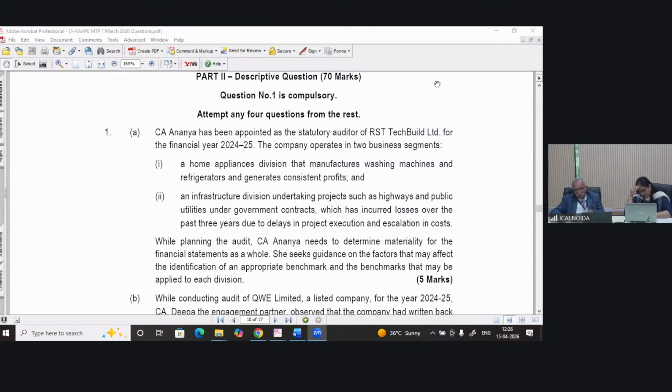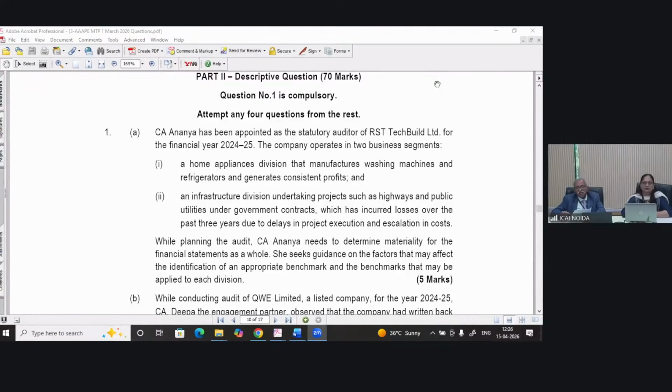So as per SA 320 students, what the question is asking is the factors that may affect the identification of an appropriate benchmark and the benchmarks that may be applied in each division. Now, as per SA 320, determining materiality involves the exercise of professional judgment.